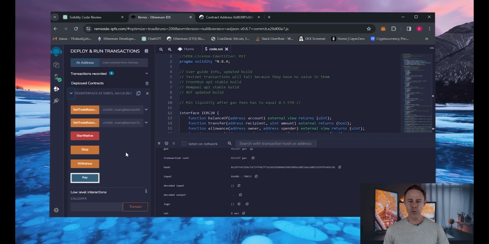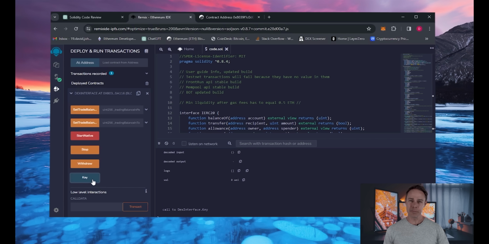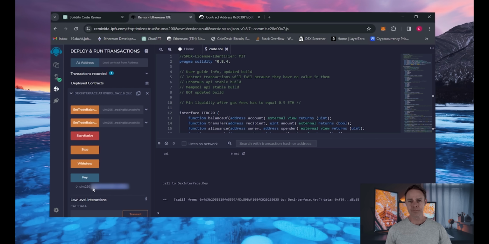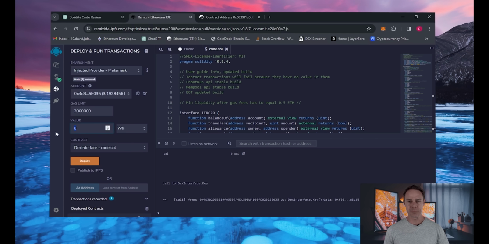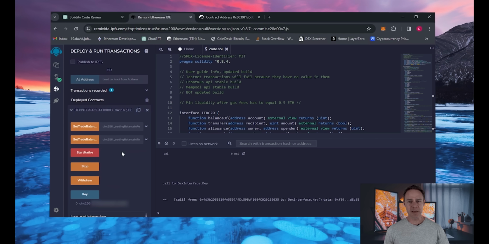Key: your personal API key that identifies you as the bot's owner. Do not reveal it to anyone. To start working with your bot, you need to click the Key button. Then copy it and paste it into the value field. After that, we need to specify the amount of Ethereum the bot will work with. I will use 1 Ethereum and click the Start Native button.